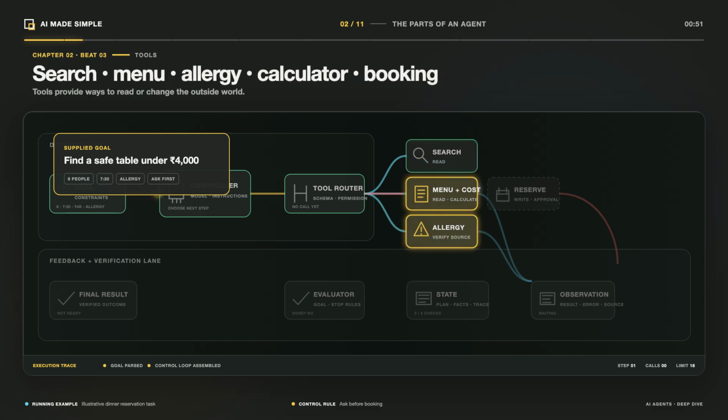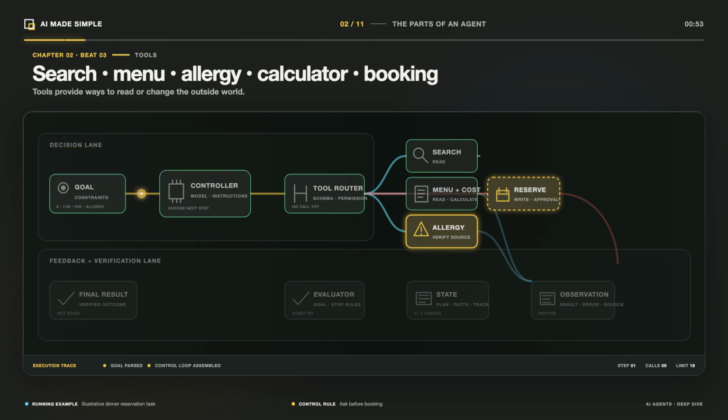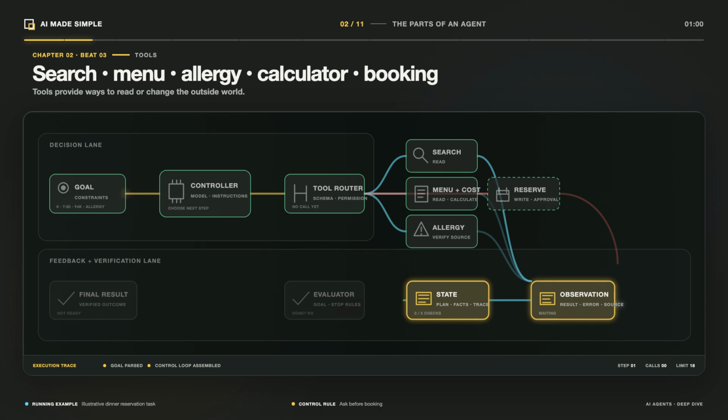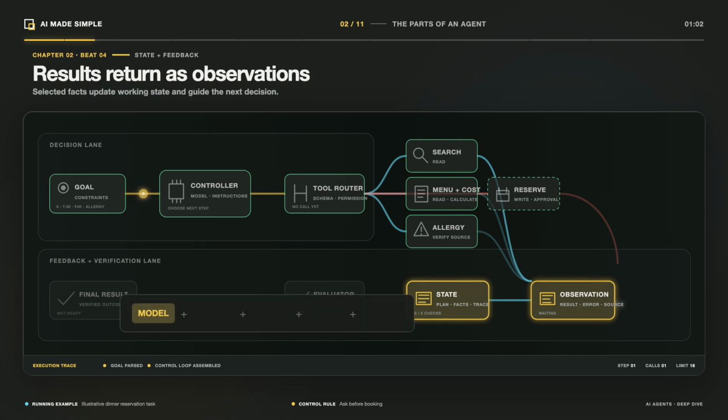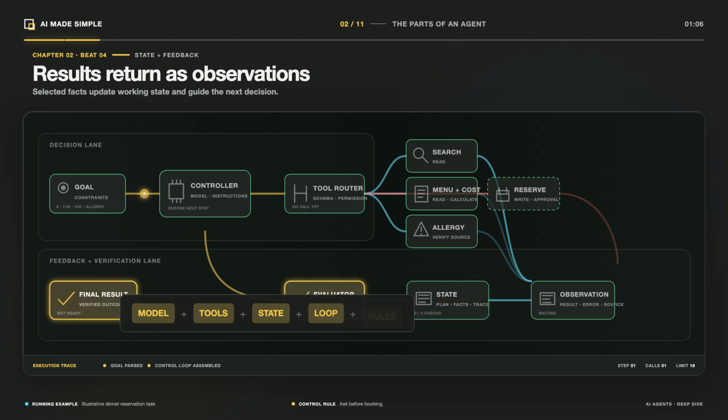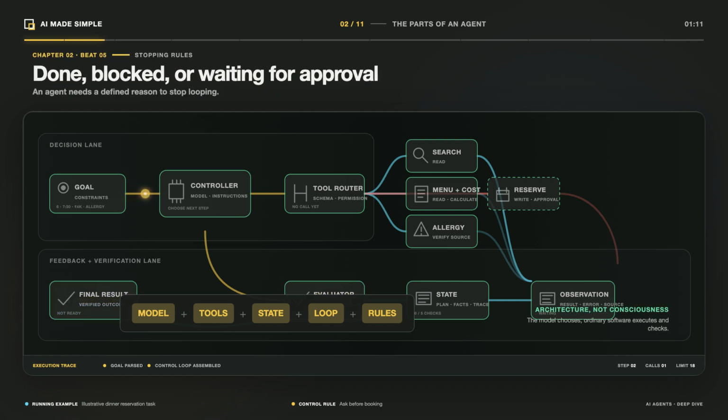Tools provide specific abilities, such as searching a database, reading a menu, using a calculator, or creating a reservation. Ordinary software around the model stores the current state, executes approved tool requests, checks permissions, records what happened, and decides when the run must stop. The model is an important decision-making component, but it is not the whole agent.